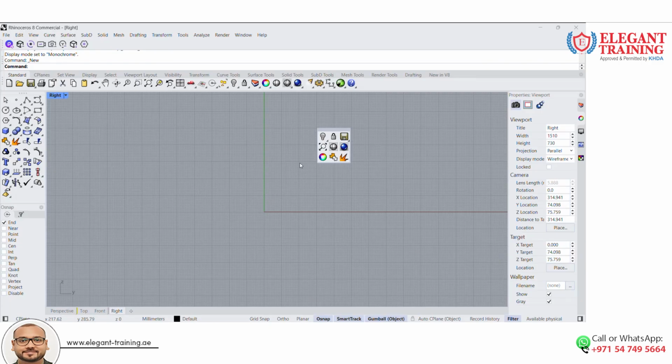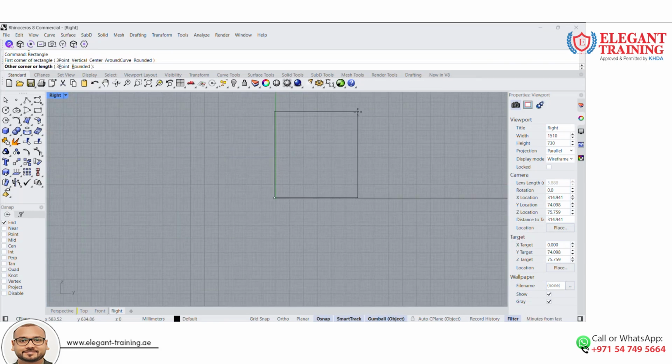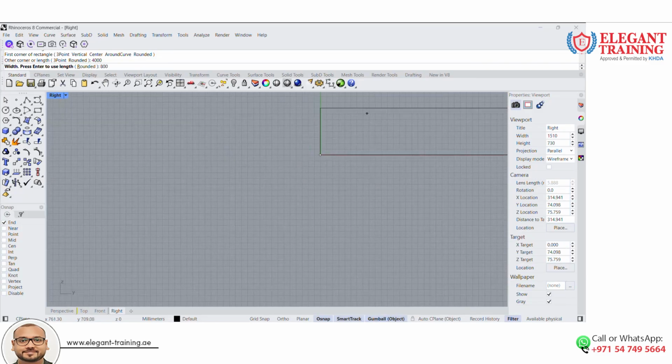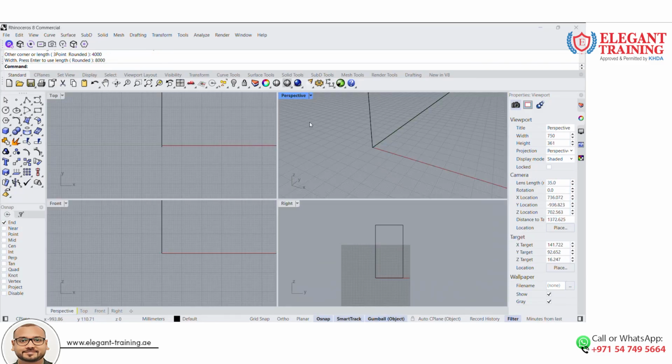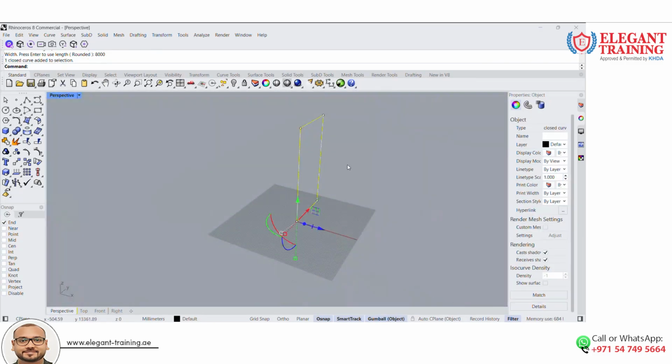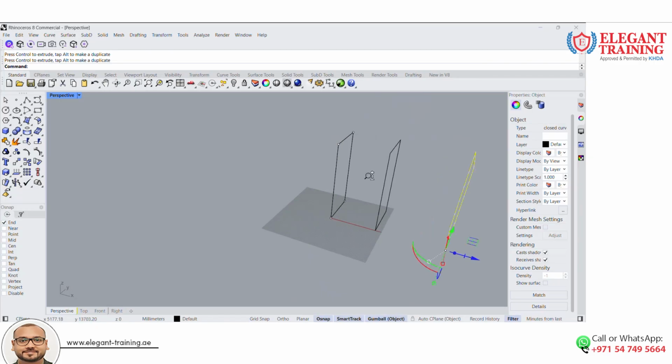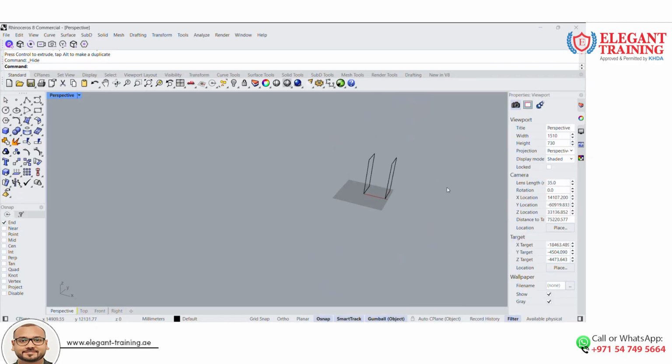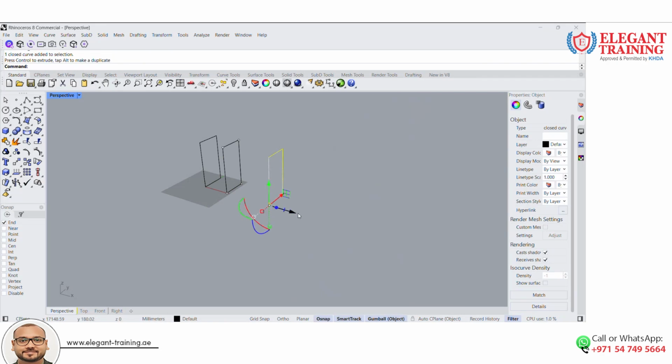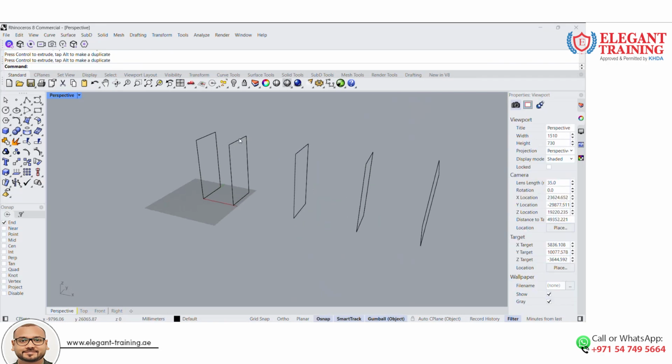So I can use the command REC for the rectangle, and I can draw the rectangle this way. I'm going to make this one 4000 wide and the height will be 8 meters. Now let's go back to the perspective view. Now let's make a copy of these rectangles, and just slightly rotate this rectangle.